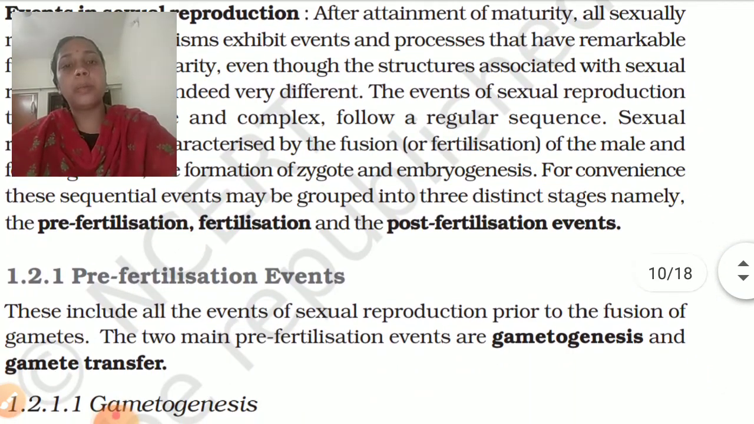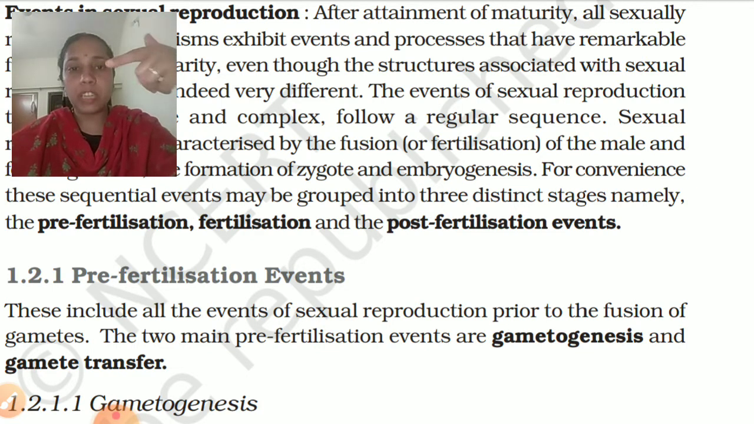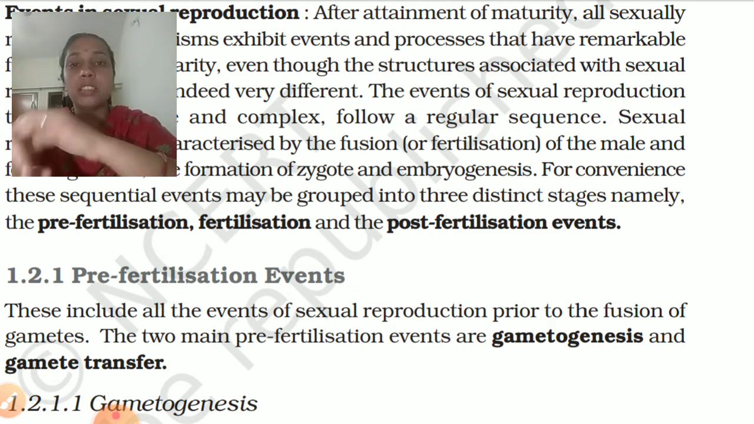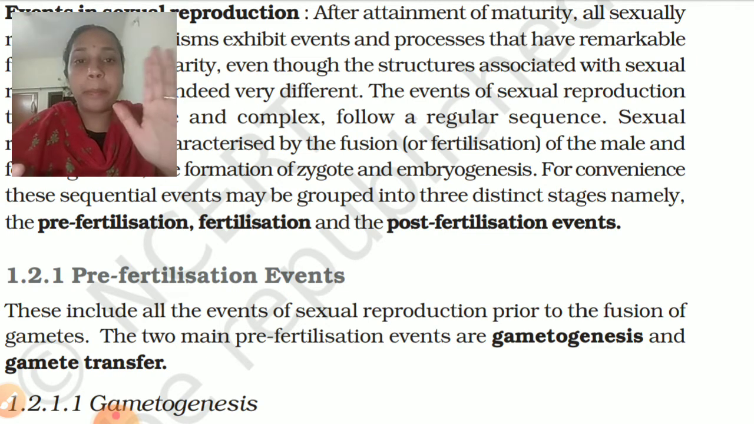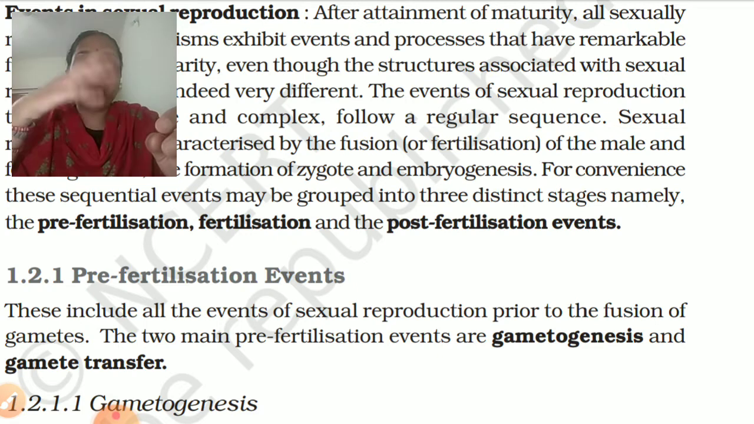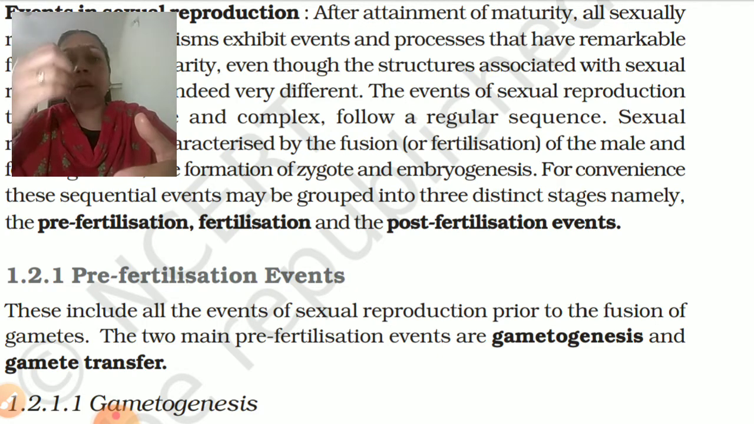All of you remember it. It is pre-fertilization, fertilization, and post-fertilization. Okay, so pre-fertilization is the formation of gametes. It is different in different bodies. In the male body, gametes are produced. In the female body, gametes have become matured. Produced as well as matured.